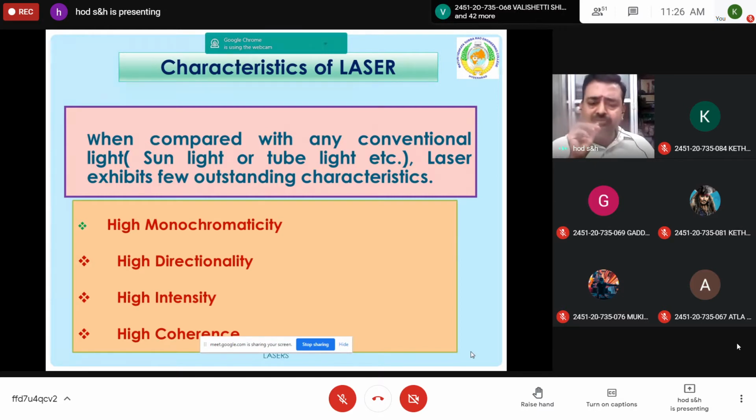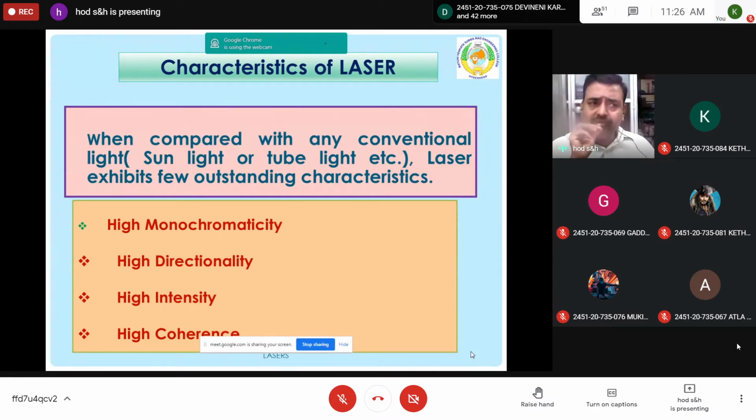That is present in the output laser beam. The second one is high directionality. That means it goes straight, almost without any deviation. That is also required. Otherwise, if it deviates, you would have to change the direction for the propagation of light. The next one is high intensity. For many applications, the intensity is very high. And finally, high coherence.